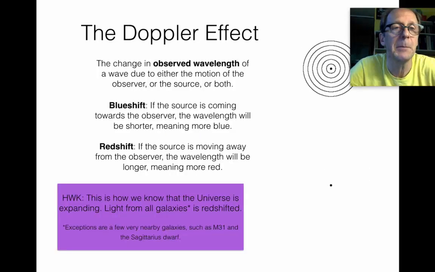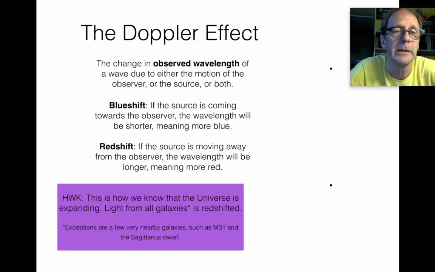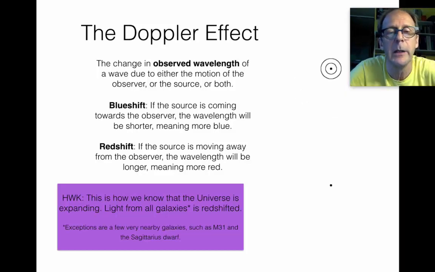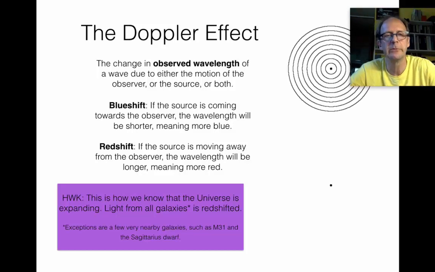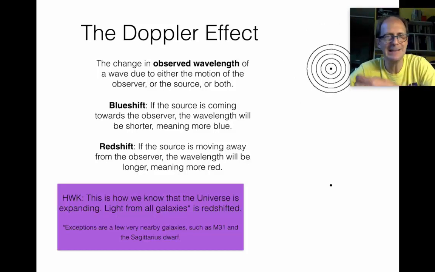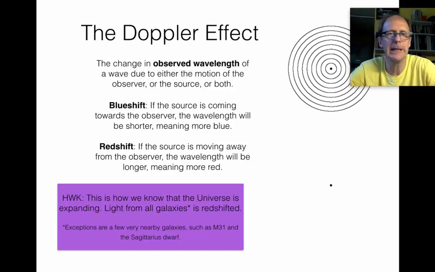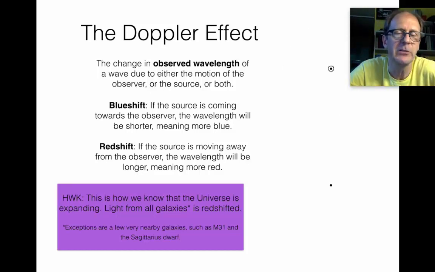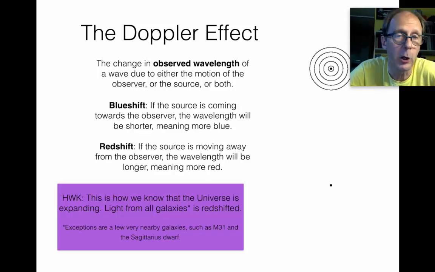This is just recapping what I was just saying: for a blue shift, if the source is coming towards you, the observer, the wavelength will be shorter. Astronomers use blue to really refer to that end of the spectrum, even though violet's the very end, towards the blue, meaning shorter wavelength. And a redshift means towards longer wavelengths.